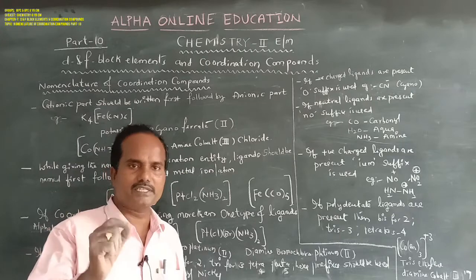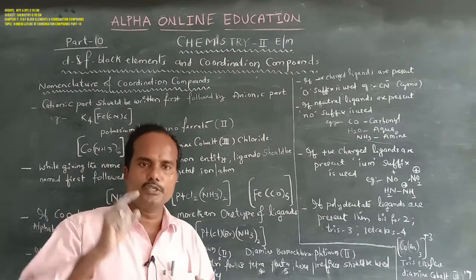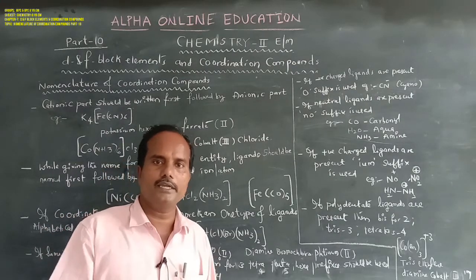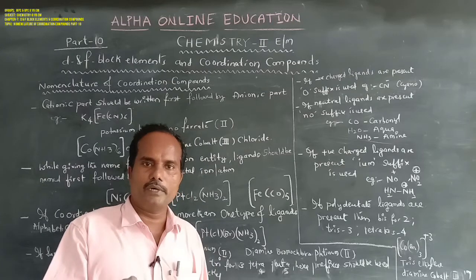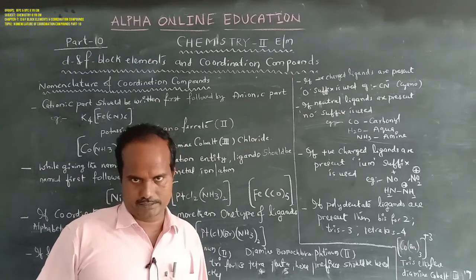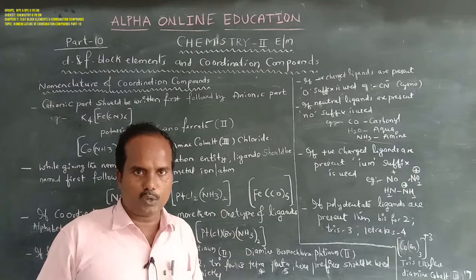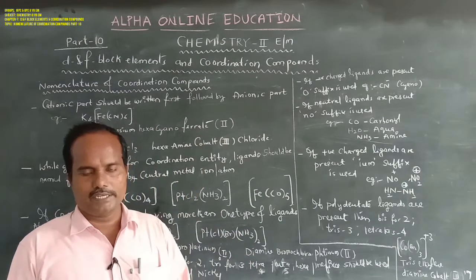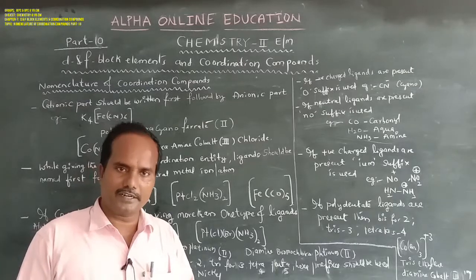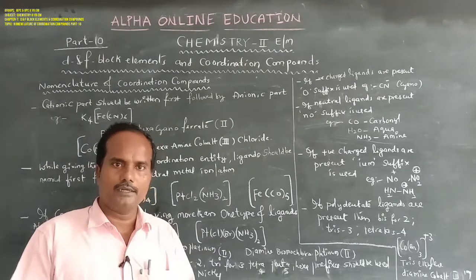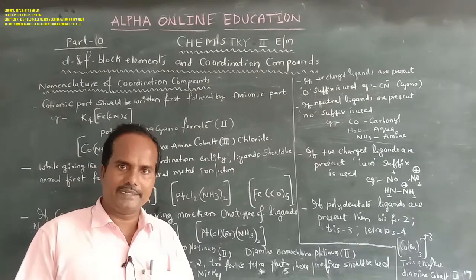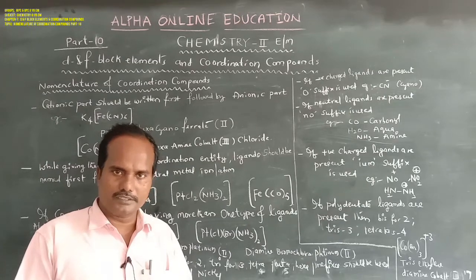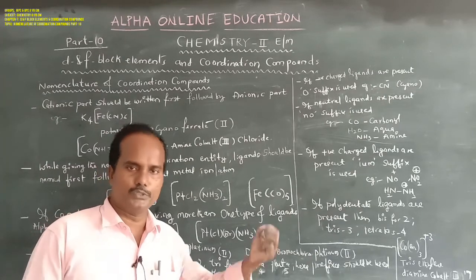These prefixes are used to indicate the number of same type of ligands. When the coordination sphere has the same type of ligands, to indicate their number, the prefixes di, tri, tetra, penta, hexa must be used.